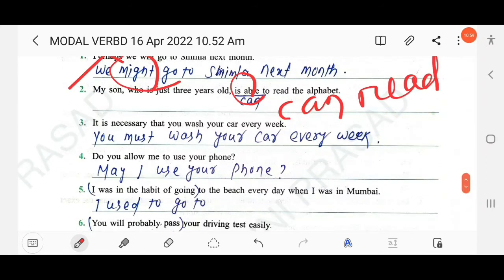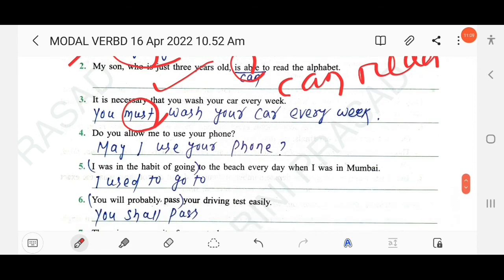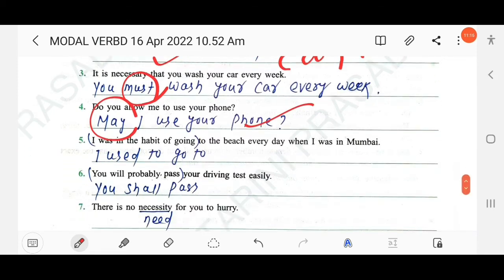The next: It is necessary that you wash your car every week. So here you have to use "you must wash". You must wash your car every week. The next: Do you allow me to use your phone? May I use your phone? The next: I was in the habit of going to the beach every day when I was in Mumbai. So here "I was in the habit" means we are talking about the past, a habit. I used to go. Just use "I used to go" in place of "I was in the habit of going". The other part will remain the same.